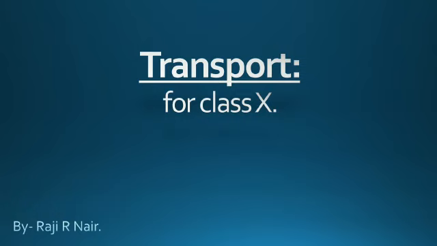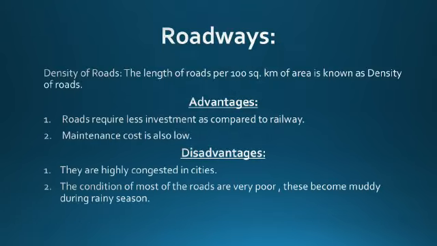Now, you're learning one by one the modes of transport in India. Number one, roadways. Roadways means density of roads. The length of roads per 100 square kilometer of area is known as density of roads. Very important, mark it as a definition. What do you mean by density of roads? The length of roads per 100 square kilometer of area is known as density of roads.